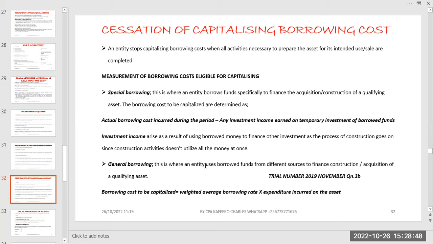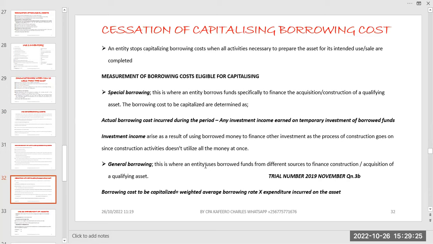We are going to see how we get the averages and the weighted average that we are going to be using. Then what we are saying is that the important thing is to remove the investment income if it is there, since the money we are using for construction is not going to be used at once. We are saying that this is where an entity borrows funds specifically to finance the acquisition or construction of a qualifying asset.